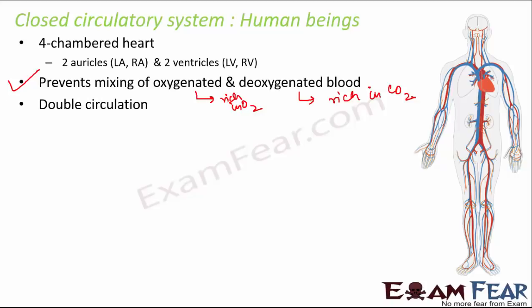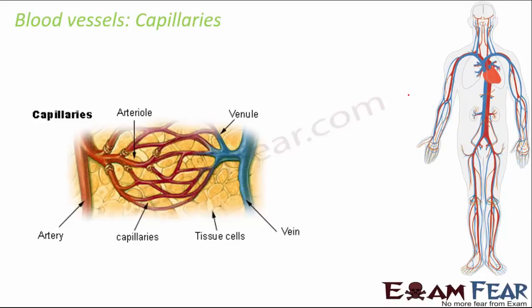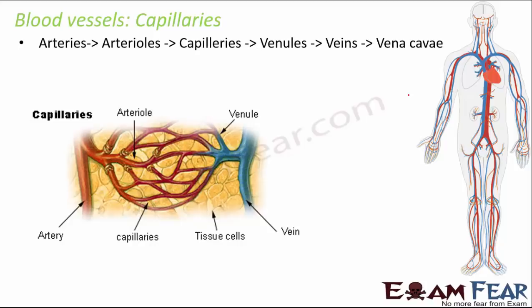So the type of circulation that takes place in human beings is called double circulation, and the high rate of oxygen rich blood flow. So if you look at all the blood vessels, we have the arteries, we have the veins, and we also have the capillaries. So arteries carry the oxygenated blood, veins carry the deoxygenated blood. So you can have a look at how their system is.